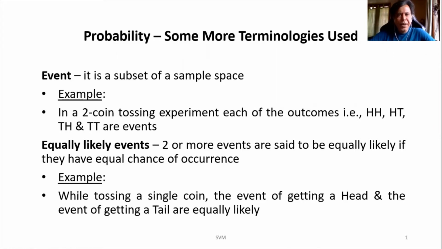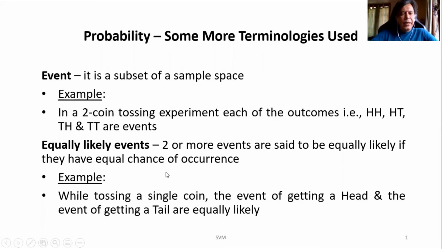This is in continuation of our probability. So let's see some more terminology which are being used in probability. Event. It's nothing but the subset of a sample space. Here the example given is in a two coin tossing experiment. Whatever in the sample space we wrote the outcomes which are possible, all possible outcomes, that is HH, HT, TH and TT. Each of these are called as events.